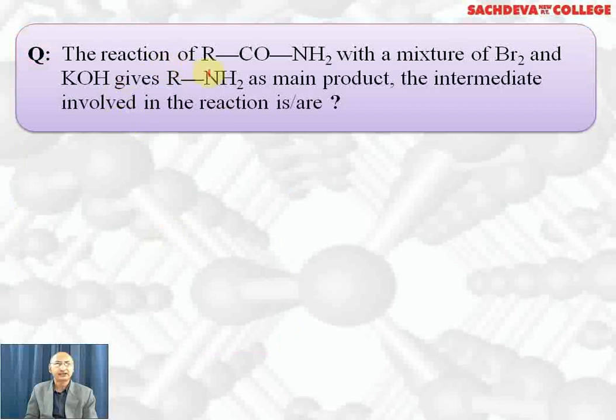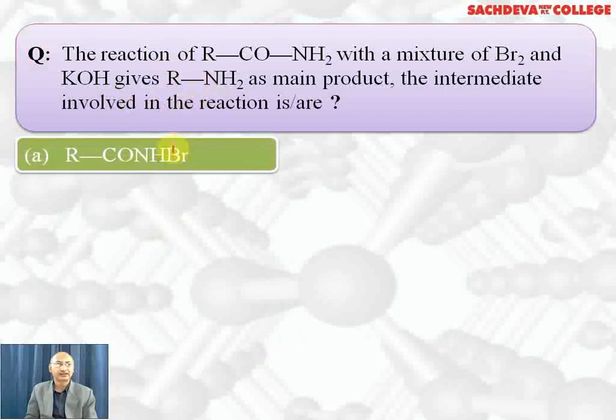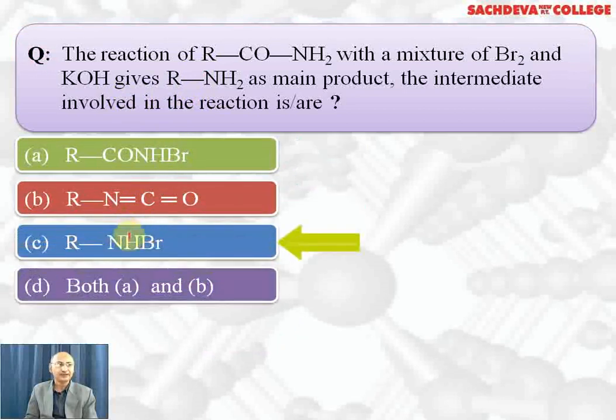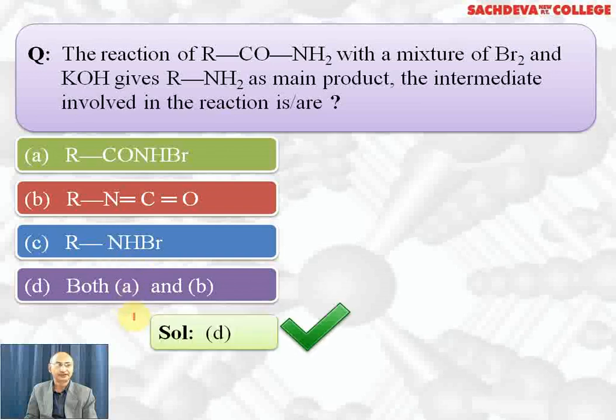Next, the reaction of RCONH2 with a mixture of Br2 and KOH gives RNH2 as the main product. The intermediates involved in these reactions are RCONHBr, RNCO, R-NHBr, both A and B. Both A and B is the correct answer. This we have studied in the mechanism of Hoffmann bromamide reaction. In first step, we get N-bromoamide and intermediate alkyl isocyanate is formed, which on basic hydrolysis gives primary amine. So both these intermediates are formed in Hoffmann bromamide reaction. C part cannot be formed. Correct answer is D part.